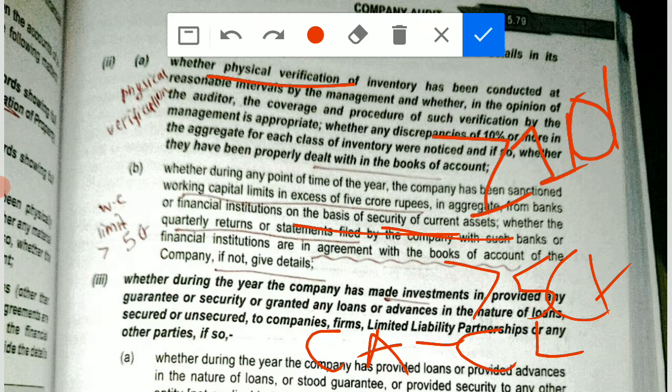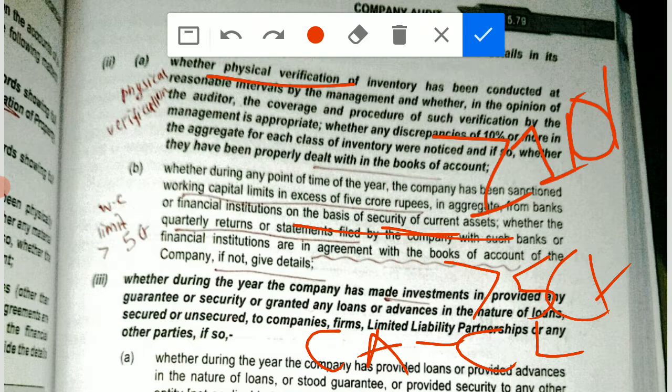ठीक है ना? What you will do, you will check what all data was given to the banks or financial institutions and what all data is in the books. Okay, and if there is any difference in between, then you have to report it. You have to give the details. Okay, so what was in this point?